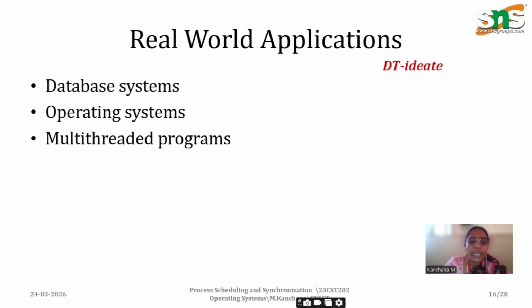Third problem is dining philosopher. Your OS is trying to give 3 different apps access to your microphone, camera, and disk at the same time. Final one is sleeping barber. Your network card is sleeping until a data packet arrives to wake it up. That is a database system, operating system, and multi-threaded program. We are taking these problems into attention.